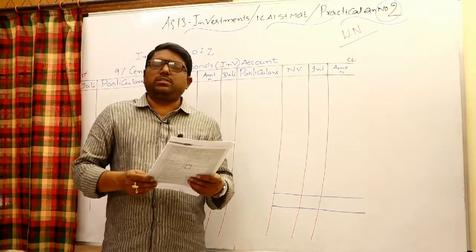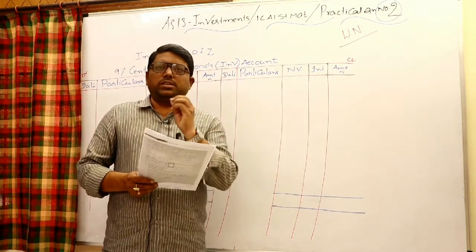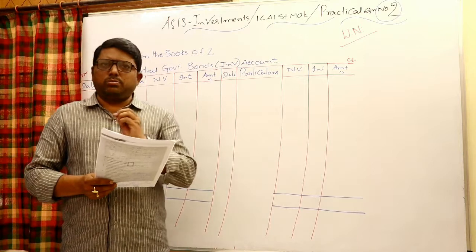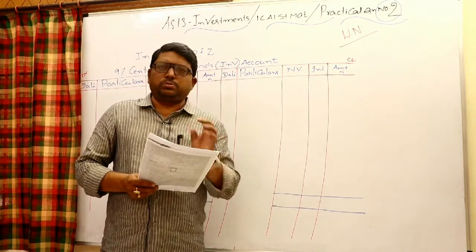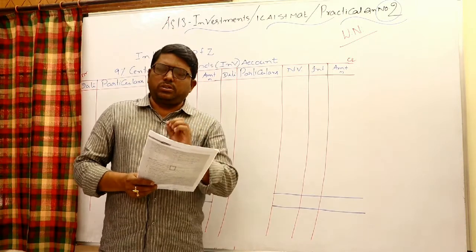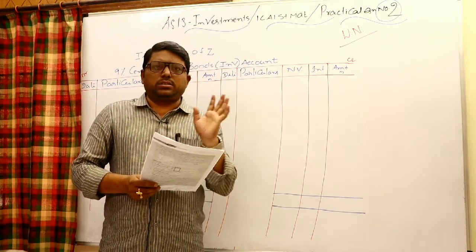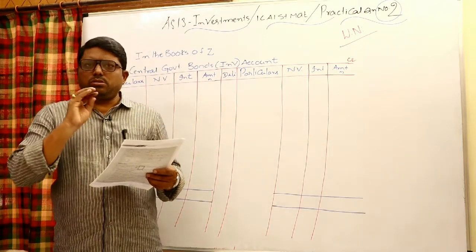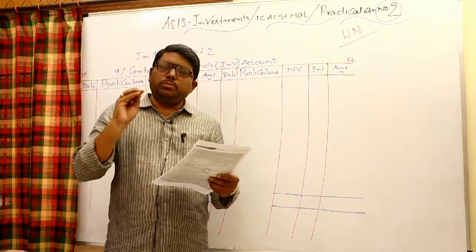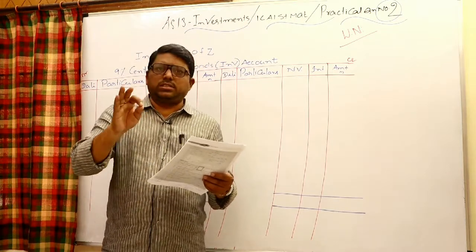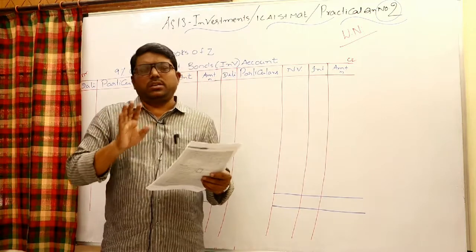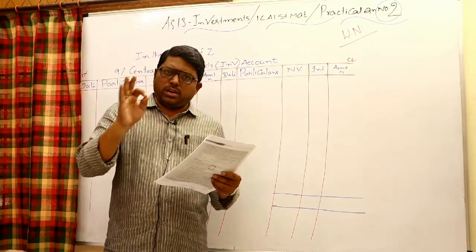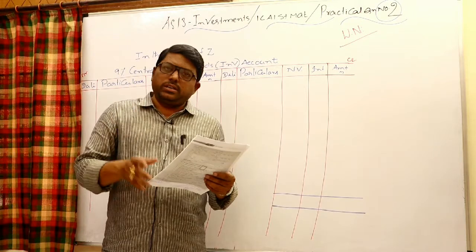Very simple. As I said, the calculation part is very important in investments. Entries are very simple. When you buy investments, investments to bank. When investments are sold, bank to investments. While selling, if there is a loss, P&L to investments; if a gain, investments to P&L. That's all. When the due date has fallen, whether it is mentioned in the sum or not, you have to receive the interest. Usually it is mentioned in the sum on the due date's interest received. If not mentioned, even then, because it is a fixed income bearing security, whenever the due date has fallen, check the investments you are holding, and on those investments you receive the interest income.